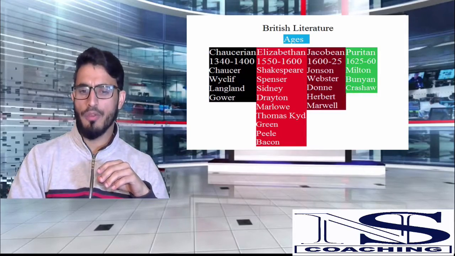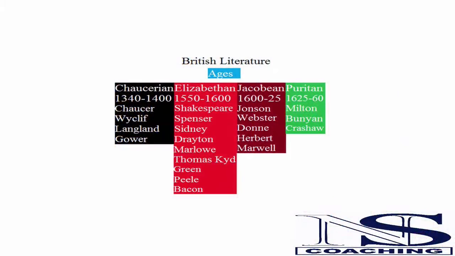Now if you have a look at this slide, you will find that these are the writers that you have to deal with in the ages from Chaucer to the Puritan age. You have 4 writers from the Chaucerian age, 9 writers from the Elizabethan age, 5 writers from the Jacobean age, and only 2 writers from the Puritan age.